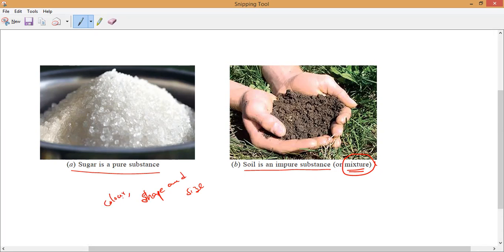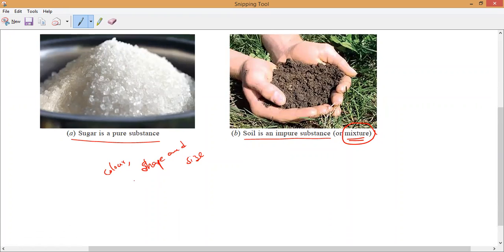Now you tell me, in which one is it similar and in which one is it different, sugar or soil? In which one is the color, shape and size the same? If I take any particle of sugar, here, here, here, what is the color of this one? Every particle is white in color only. And the shape is cuboidal. All the sugar particles are in a crystal shape only. And the size is almost similar. Yes or no, Hari?